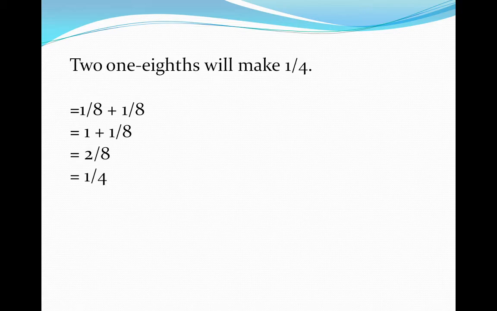Look at here. 1/8 plus 1/8. At the numerator place, we can see here 1 plus this 1. So 1 plus 1 becomes 2 out of the 8 parts. Why did we write 8 only one time? Because the denominators are the same. So we can write the denominator 8 only one time. So 2 ones are 2, 2 twos are 8, 2 fours are 8. So 1/4, 1/4. So 2/8 will make 1/4.